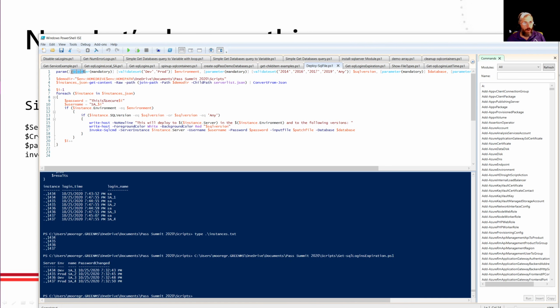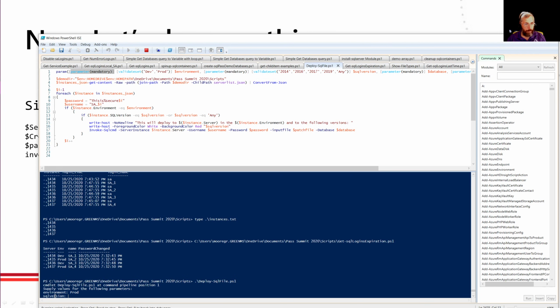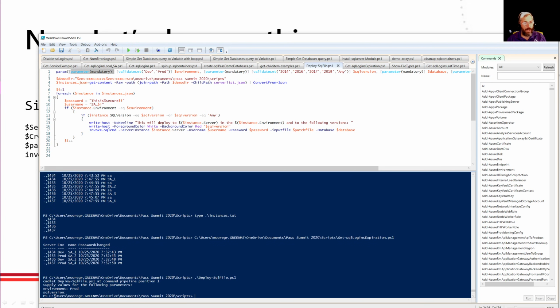And in this case, I made all my parameters mandatory. The environment is mandatory, SQL version is mandatory, some of these things. So if I try to run this without actually providing anything, the first thing it's going to do is say, hey, Greg, you need to provide an environment. Okay, I'm going to say prod. I need to provide a SQL version, and so on and so forth. So it will not let me run this without providing those mandatory parameters. If a parameter is not mandatory, it will not prompt me for it. Now on top of that, this is pretty intelligent because it will only allow certain values for some of the parameters.